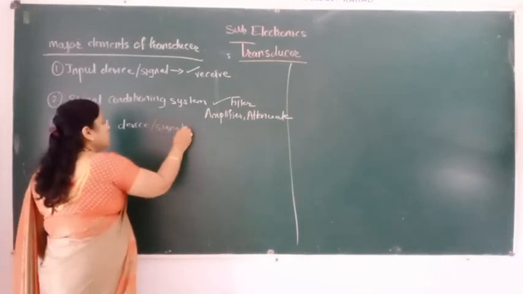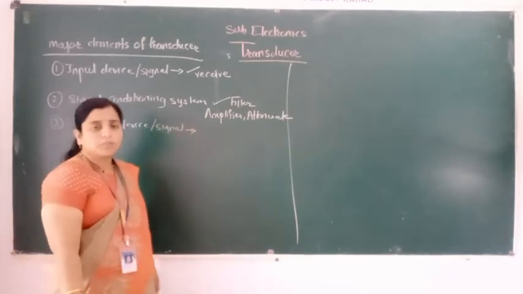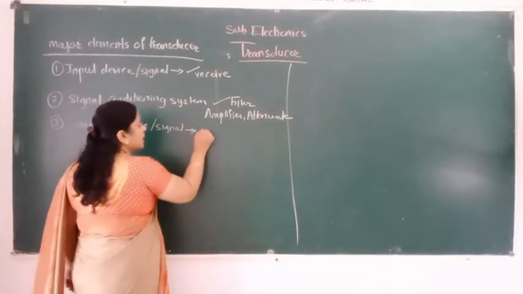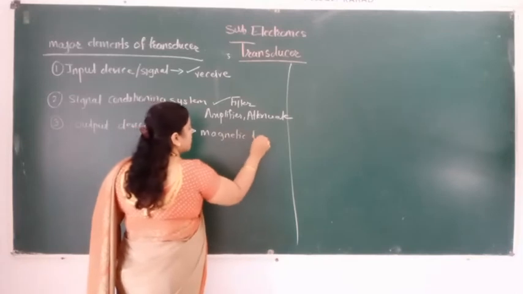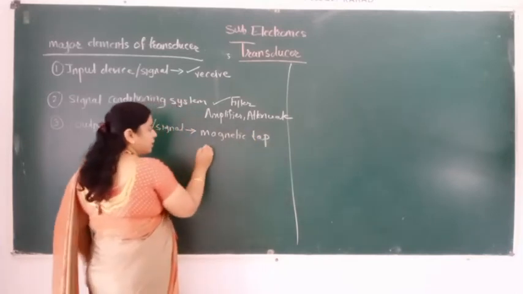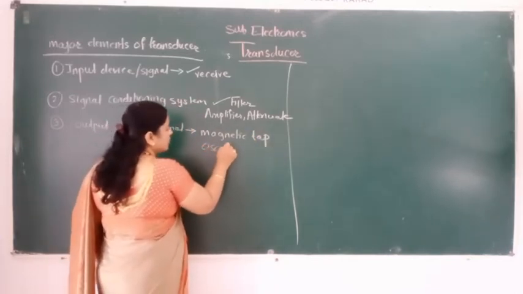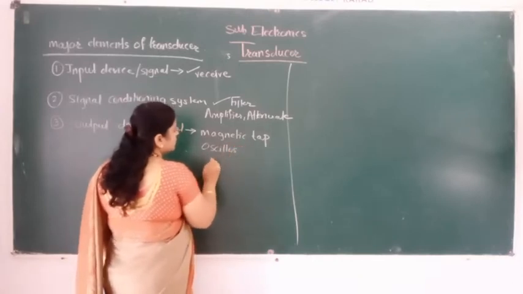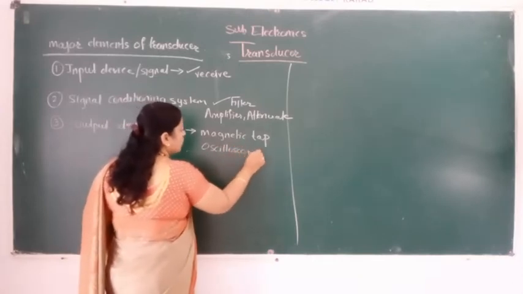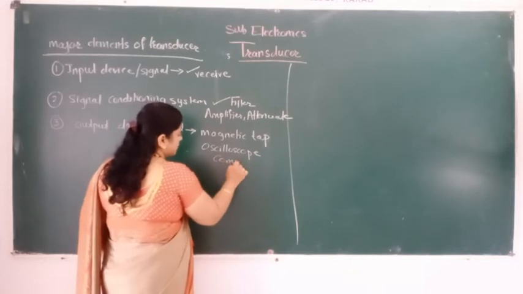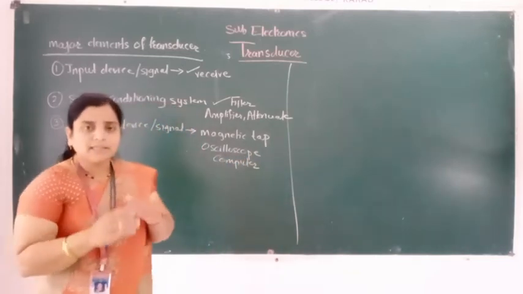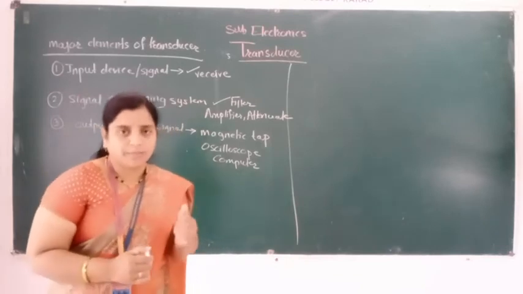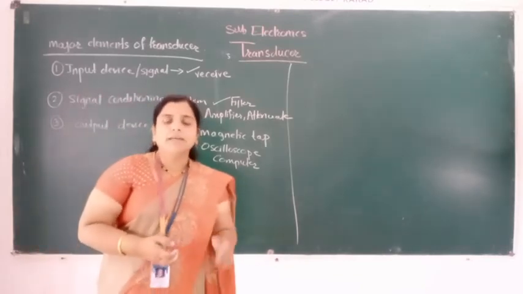And what is the output signal or output device? The output device may be your magnetic tape. Yes, it may be your magnetic tape, it may be your oscilloscope, or it may be your computer. Okay, so these are the major elements of the transducer, the major elements required for measurement.